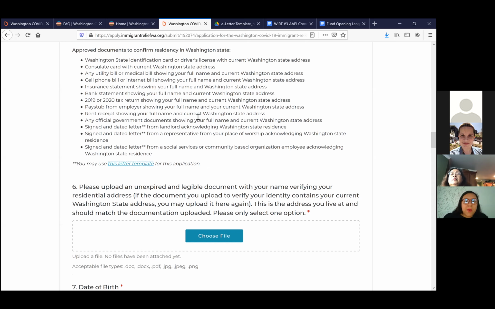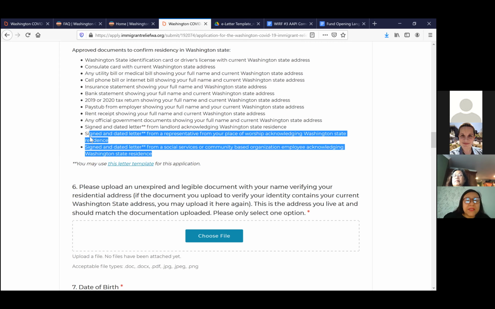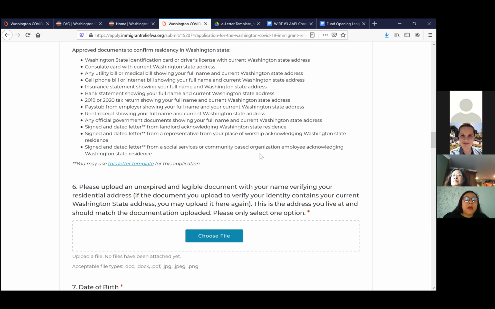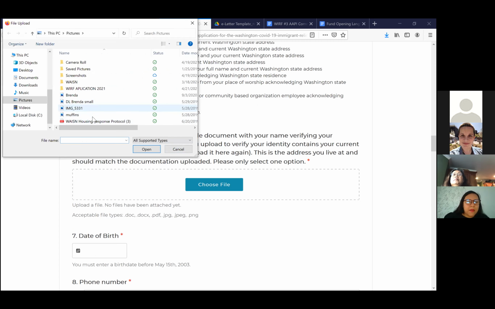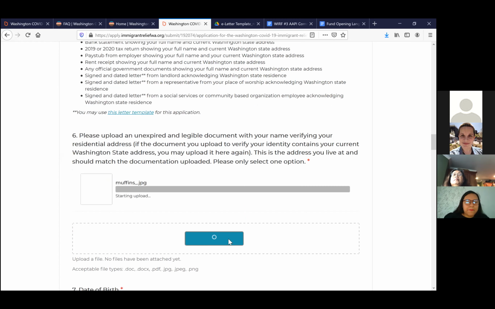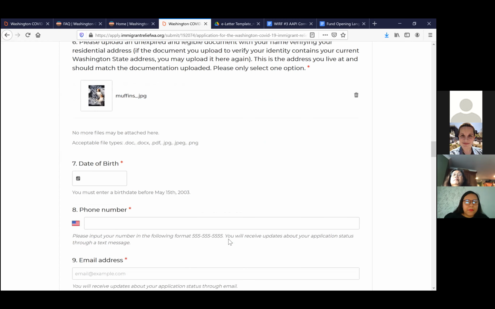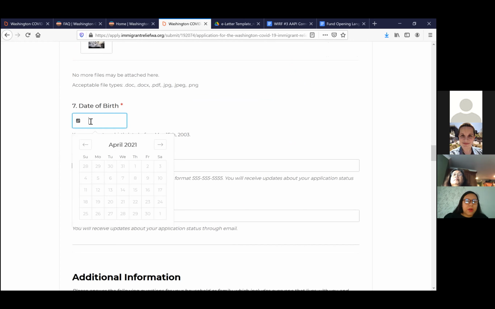But you can upload anything from an ID to a consulate card with the Washington address, to bank statements, to bills or letter from any social services, from a representative of a place of worship, yourself as an organizational member. You enter the person's date of birth in this format with the slash.